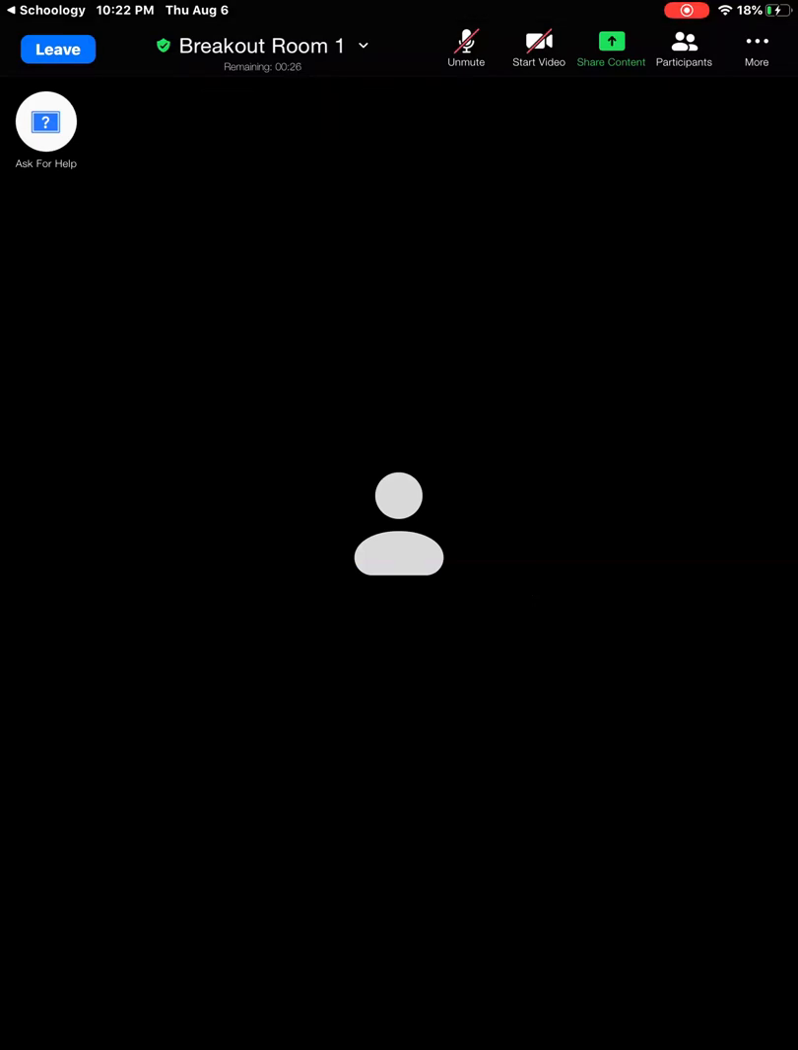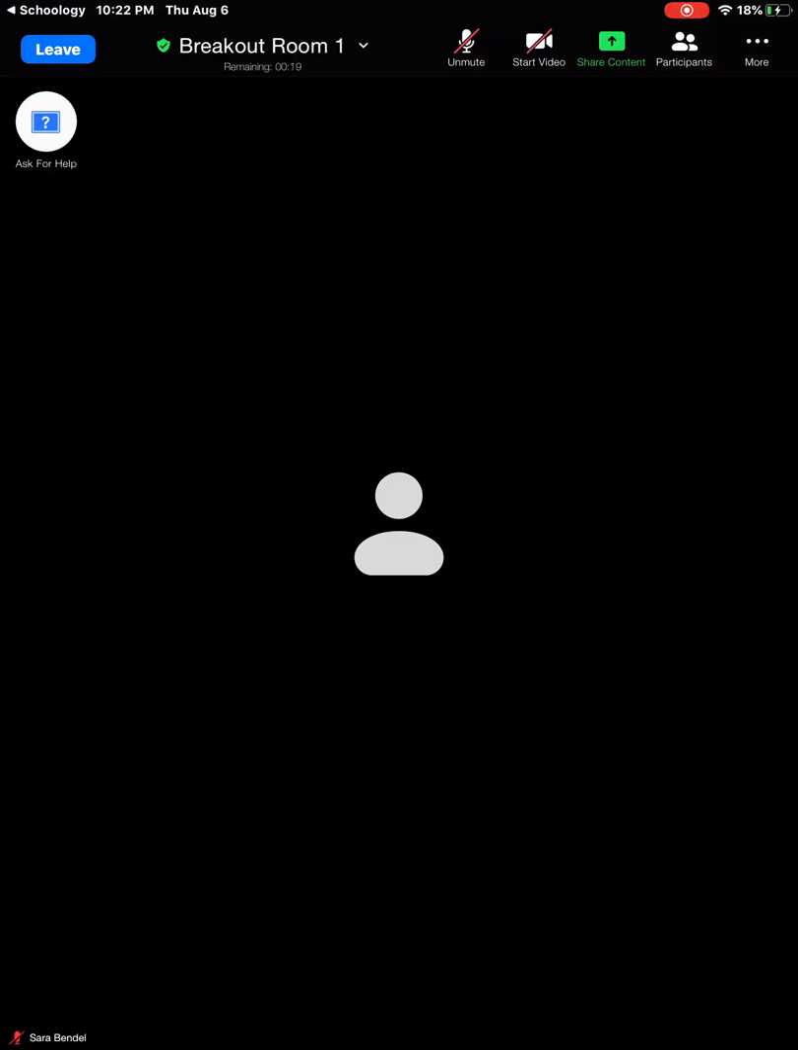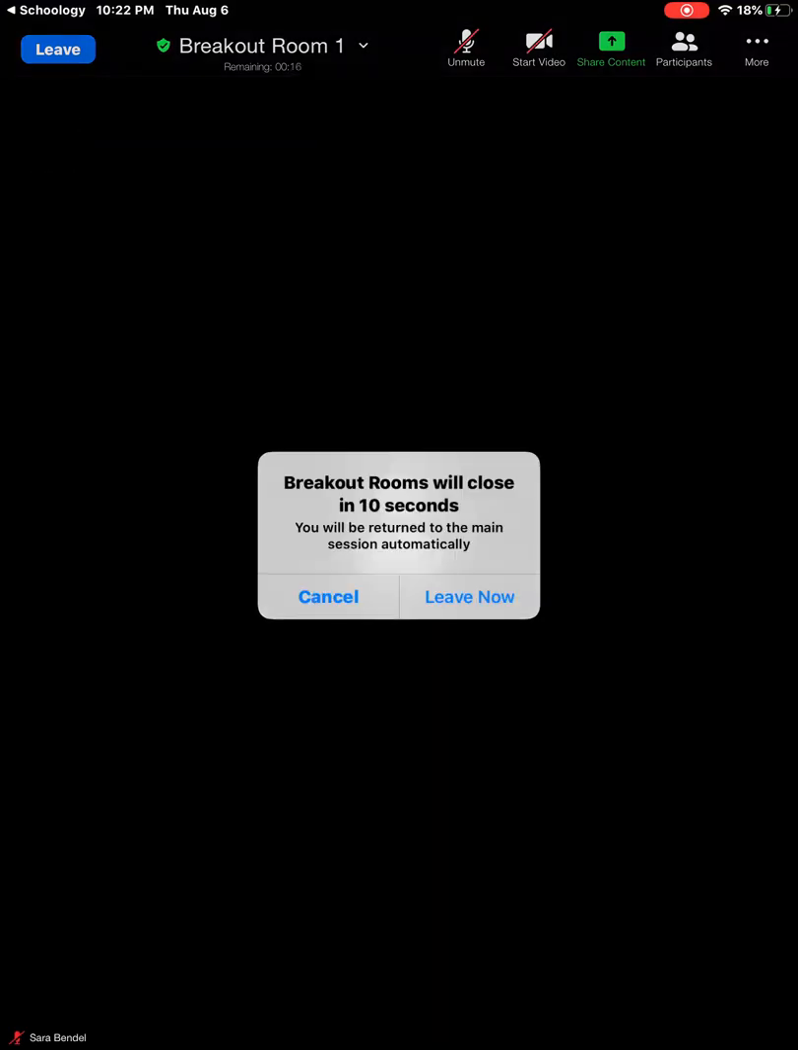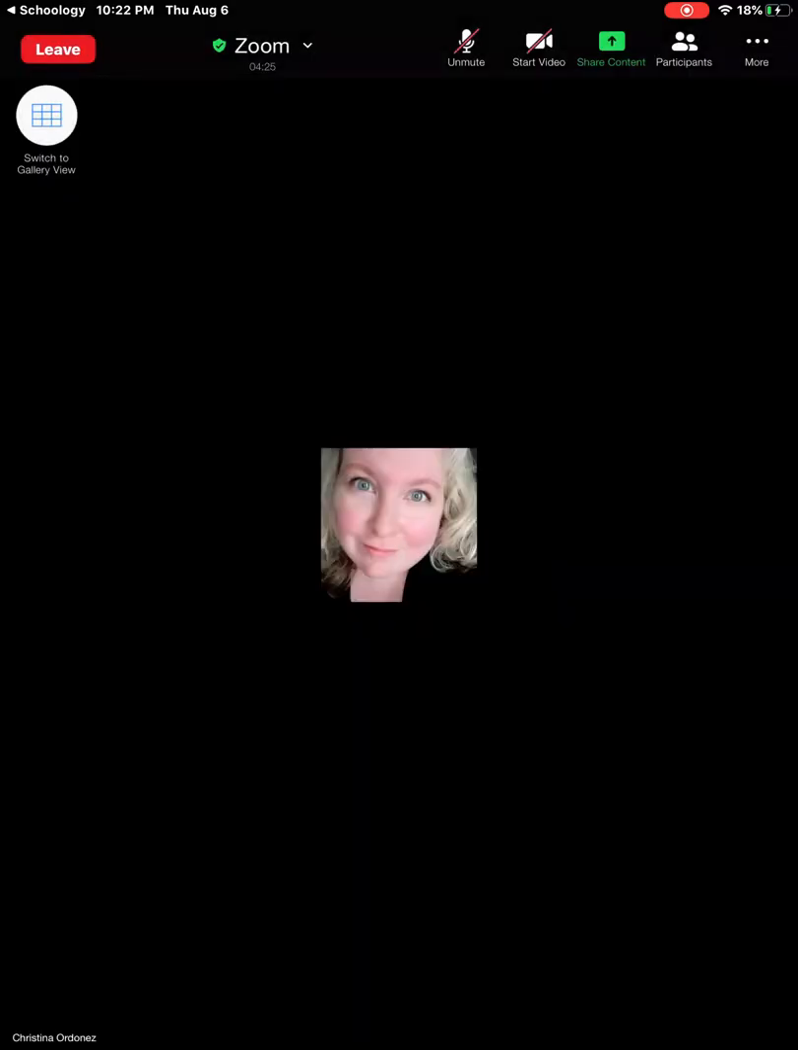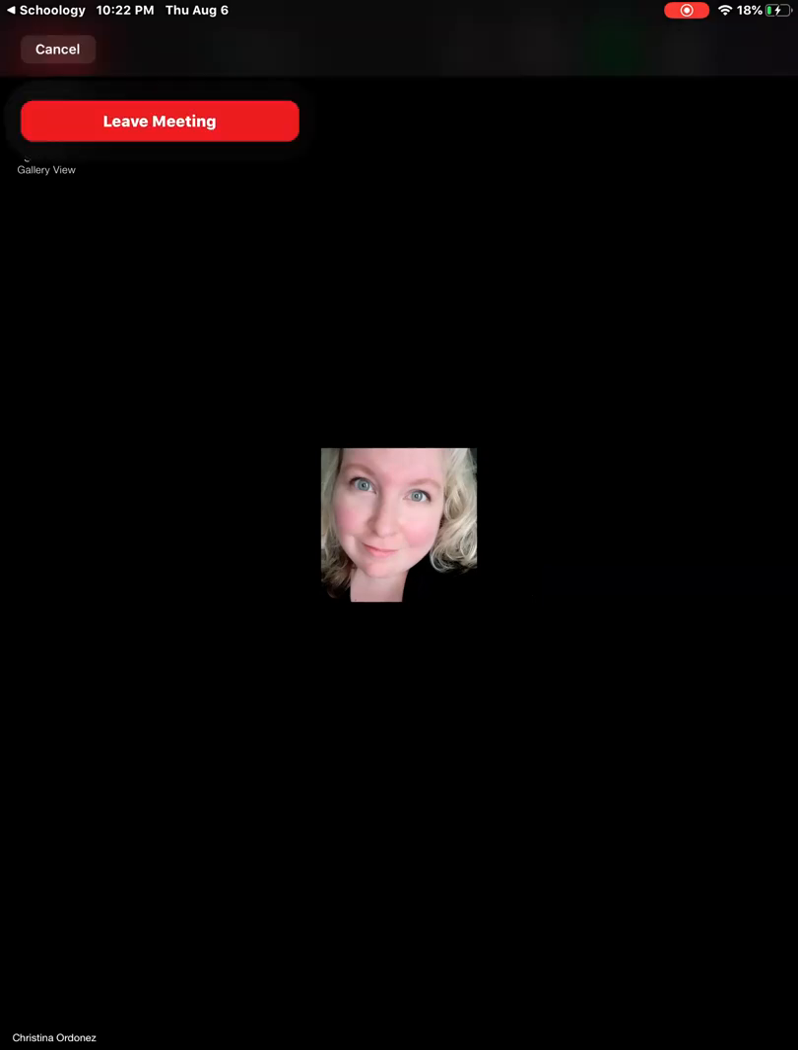When it's time to leave, you can always click the Leave button and then say Leave the breakout room. Or you will get a message saying how much time is left before your teacher is having you come back to the main room. You can either leave now or wait for that time to be up. As you leave the breakout room, it'll bring you back to the main room. When you're ready to leave the entire Zoom, you click the Leave button and then Leave Meeting.